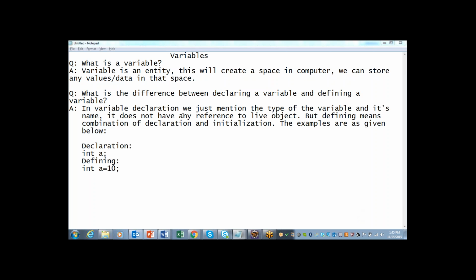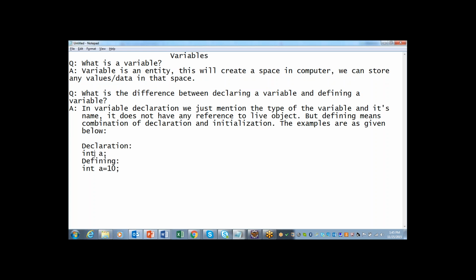In variable declaration, we will mention the type of the variable, that is what kind of data it can hold, and we will name the variable. For example, here I have shown how to declare a variable.